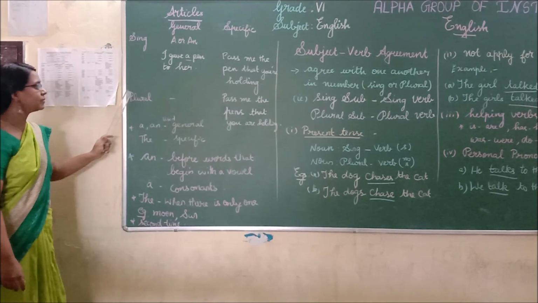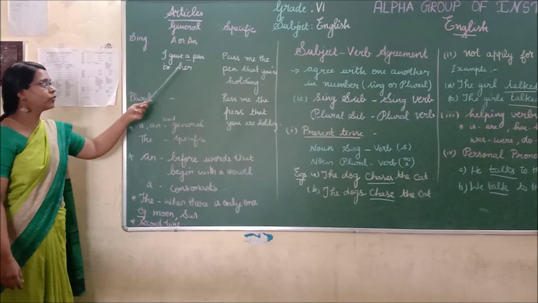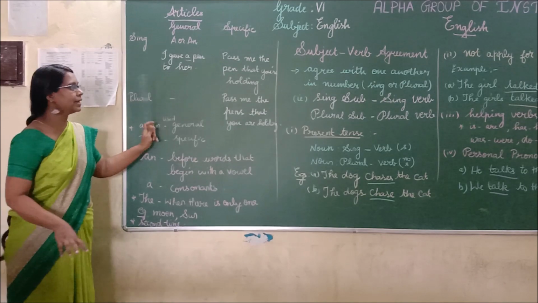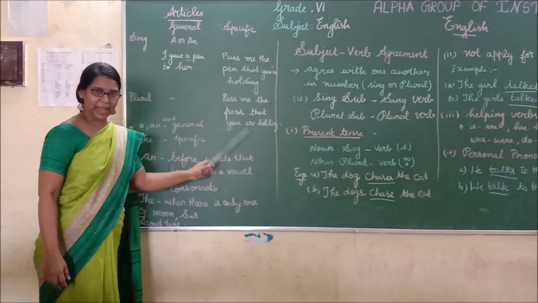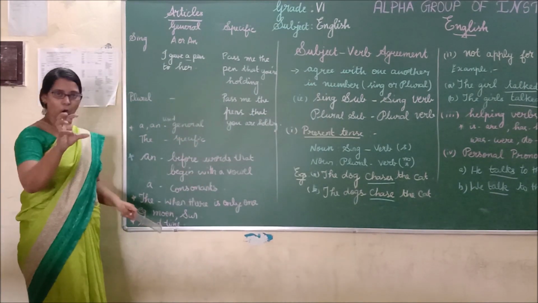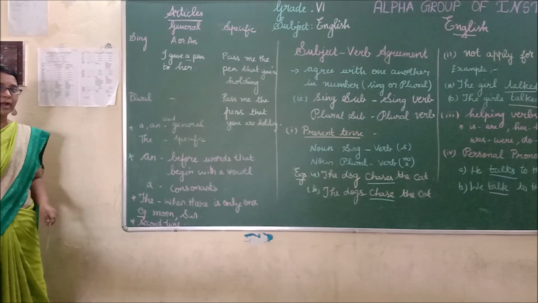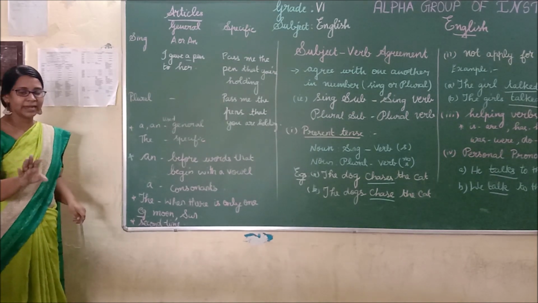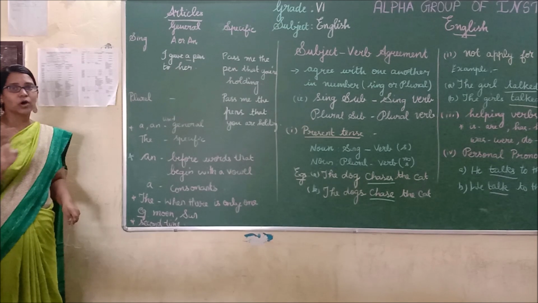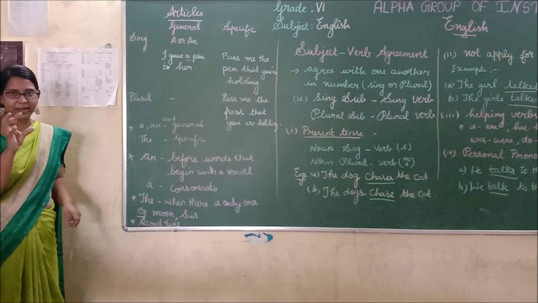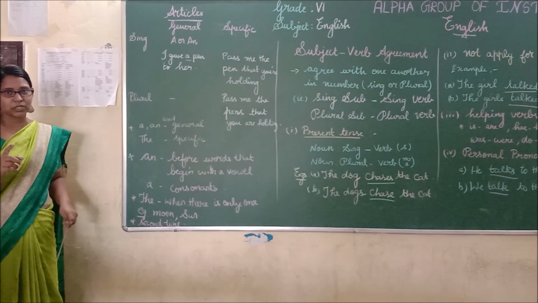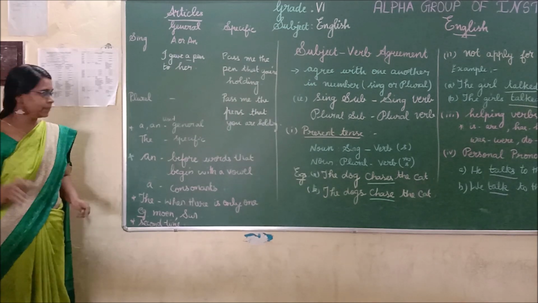Is it clear? And plural form. In plural form you won't use a. So leave this. Pass me the pens that you are holding. Are you clear, my dear children? A or an is not used with a general plural noun. The is used with a specific noun. See here.